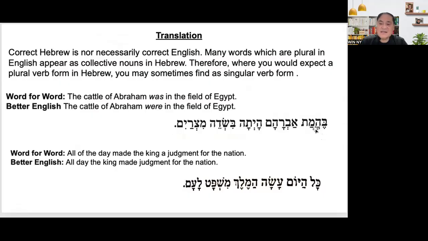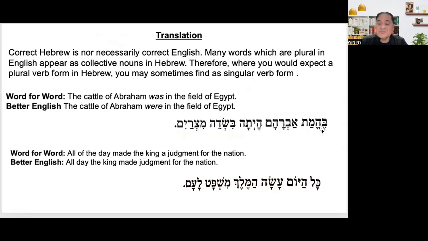But here, if it is behemoth, it means it is plural. Behemoth Abraham, hayta bishdei Mitzrayim. All right, hayta bishdei Mitzrayim. So it means the animals or the cattle of Abraham.